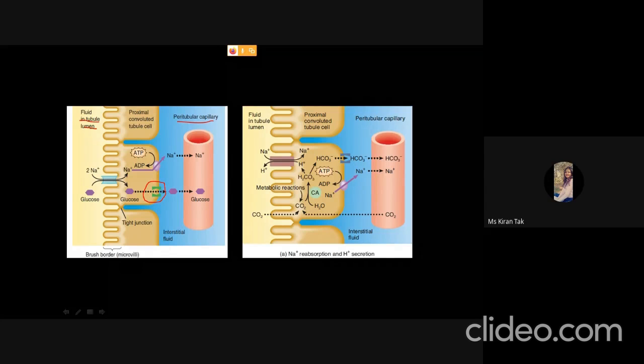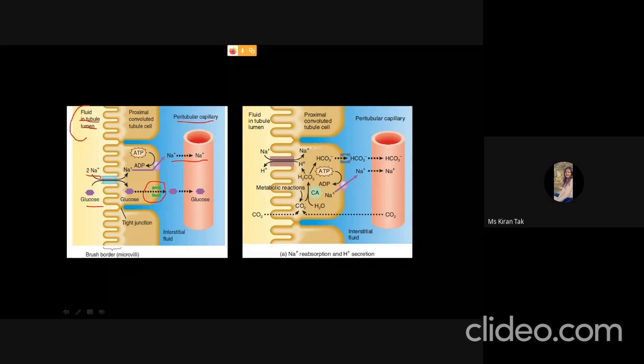That means there are some specific proteins present for the transport of glucose, and the sodium is then transported to the peritubular capillary by the sodium pump with the use of ATP. So sodium and glucose are transported from the tubule lumen to the peritubular capillary.